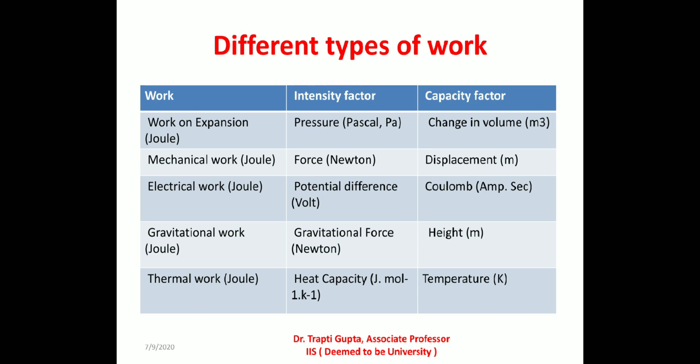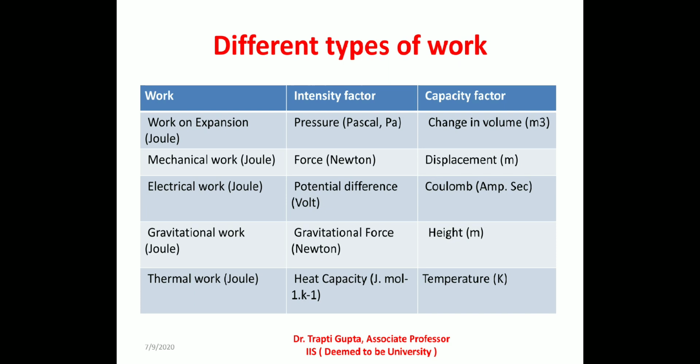For different types of work, we can define intensity factor and capacity factor as follows. For work of expansion, intensity factor is pressure and capacity factor is change in volume. For mechanical work, intensity factor is force and capacity factor is change in distance. For electrical work, intensity factor is potential difference and capacity factor is Coulomb.